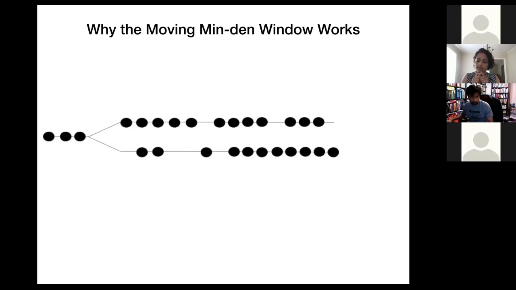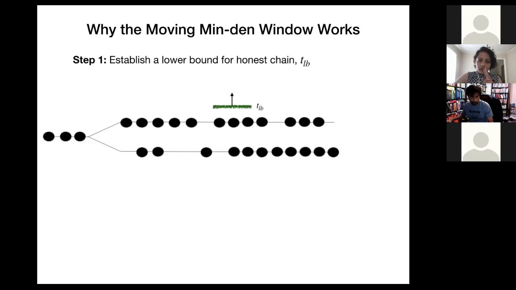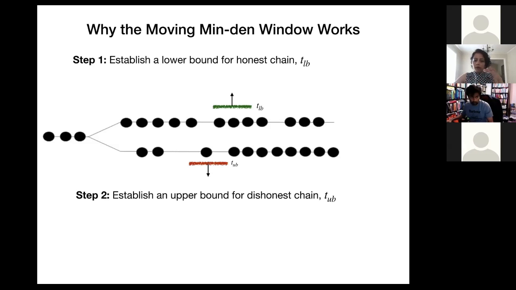And we prove this in 2 steps. We first establish a lower bound for the number of blocks in any window in the honest chain, call it TLB. And in the next step, we choose a specific window, and we say that in this window there is an upper bound on the number of blocks in the dishonest chain, and call that TUB. And it turns out that TLB is higher than TUB, thereby proving what we want.